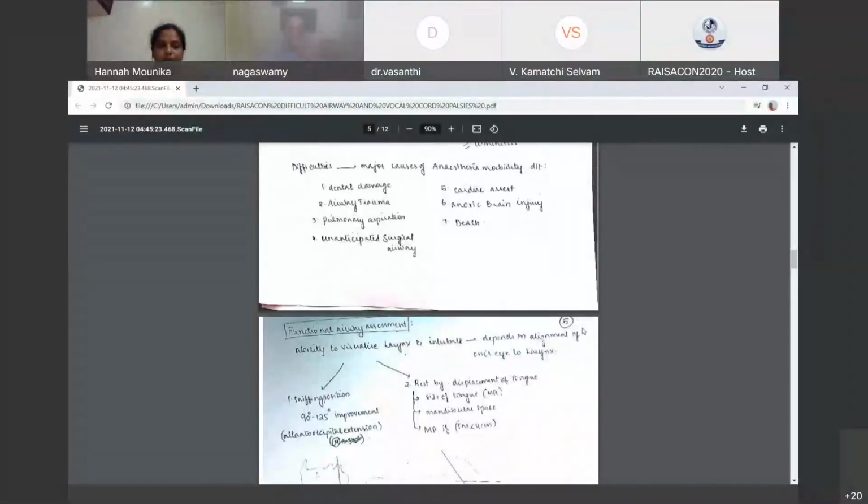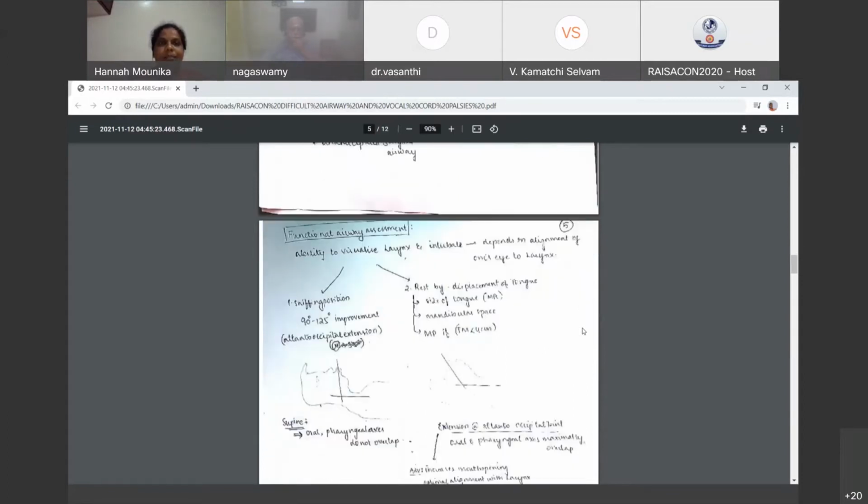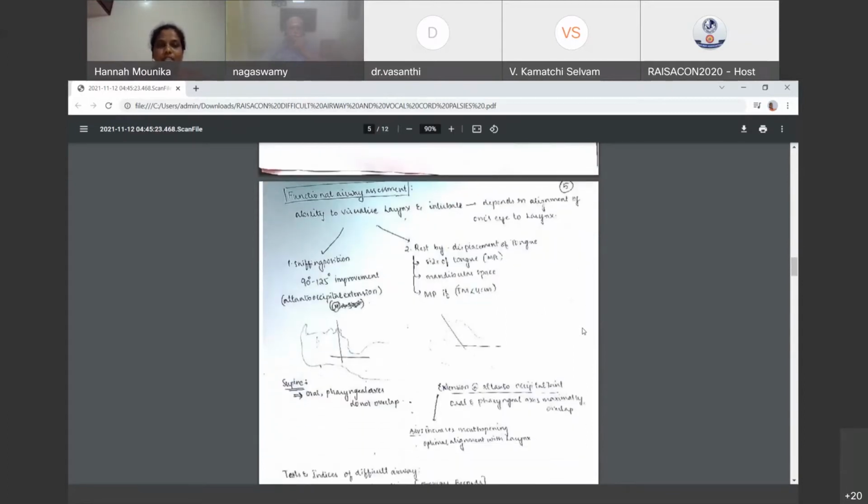And now we'll discuss evaluation. This goes like functional airway assessment, in which the ability to visualize larynx and intubate depends on alignment of one's eye to larynx. The major part is the sniffing position, that is 90 degrees to 125 degrees improvement by atlanto-occipital extension.